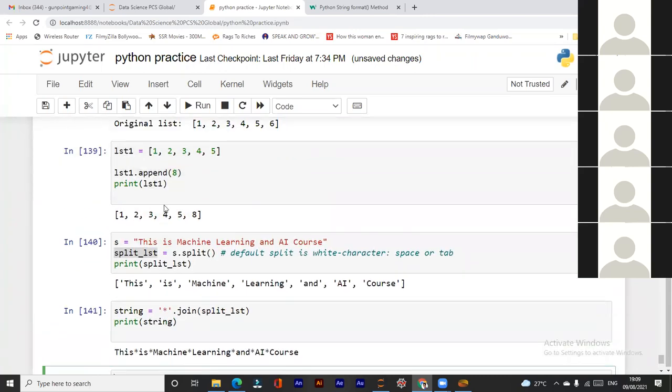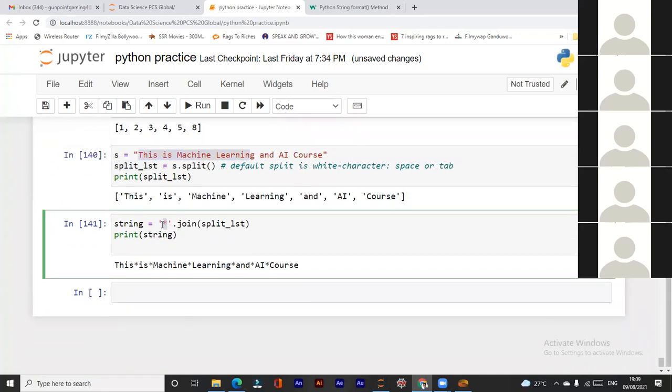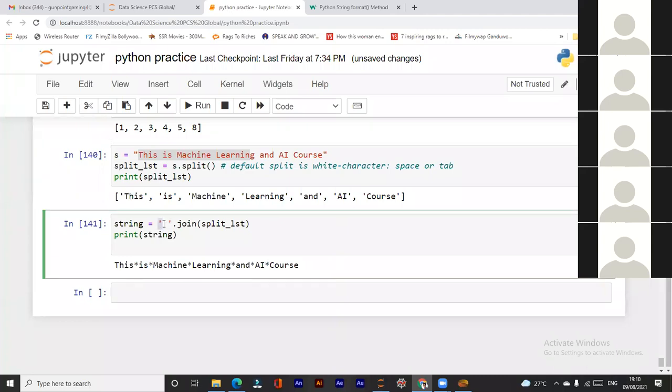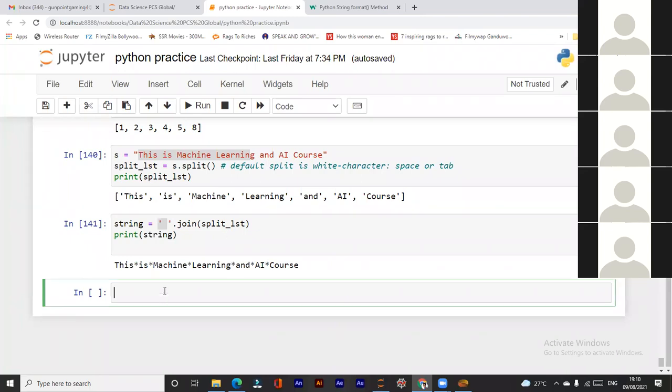And if I want it back in this form, then I need to remove this and put one space. Now this is one space. So what join will do, it will use these items, the string, and insert one space after the first item. Then after this, it will insert one space, and it will join all.